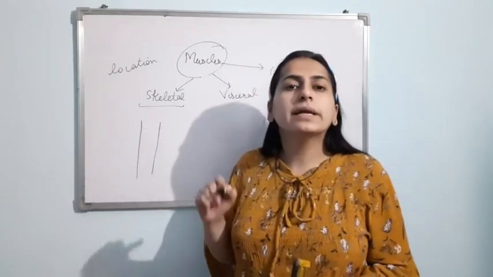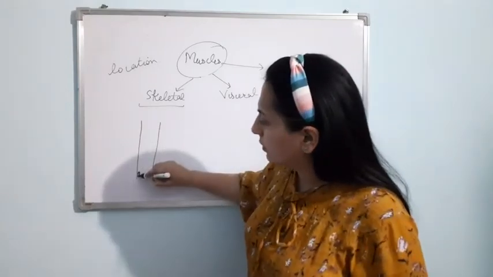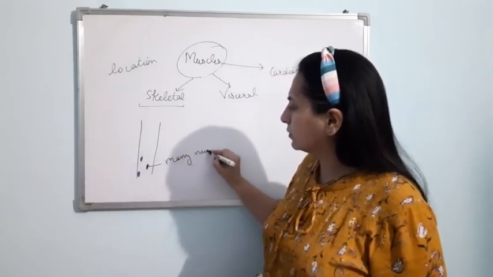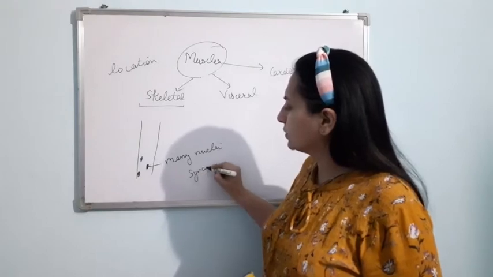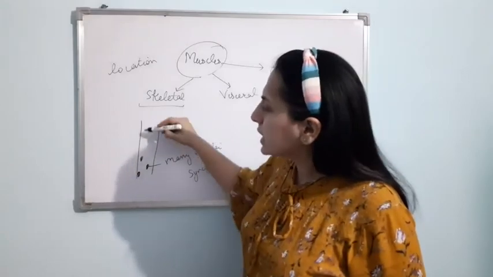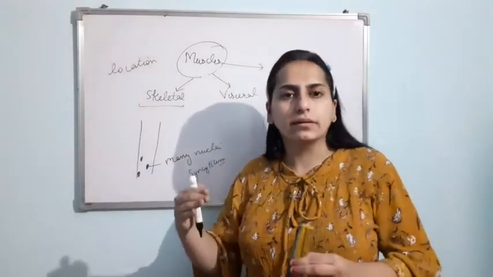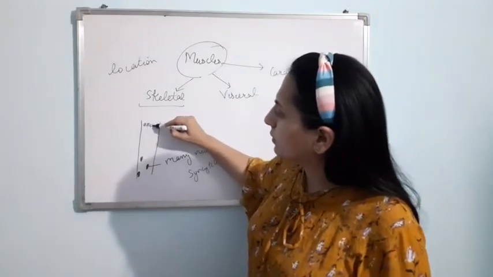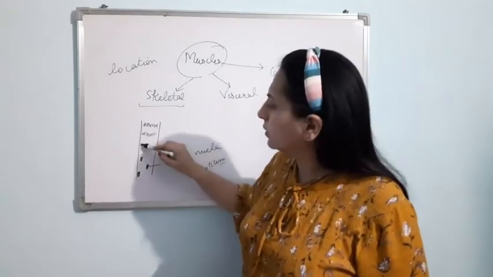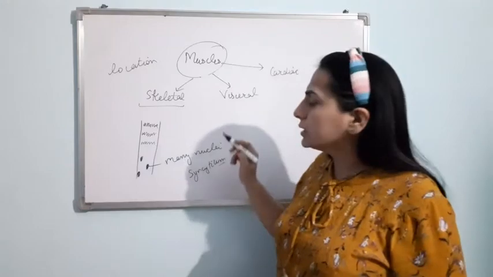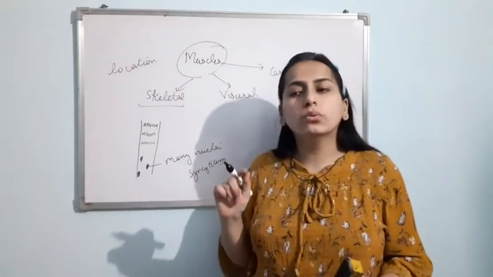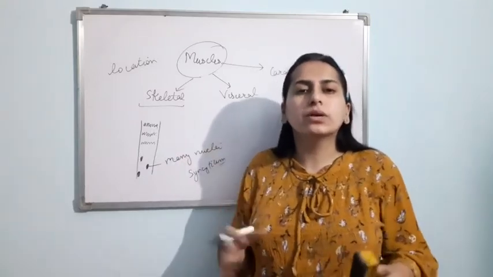These are multinucleated, having many nuclei. This is syncytium condition. Clear? Now, it is having alternate light and dark bands. Dark band, light band. Dark band, light band. So in the skeletal muscle, alternate light and dark bands are present. These bands are due to proteins. We'll discuss those proteins in this chapter.